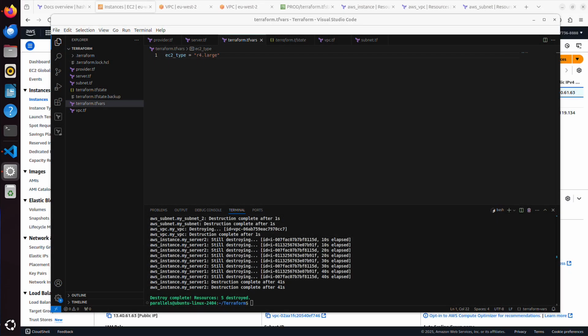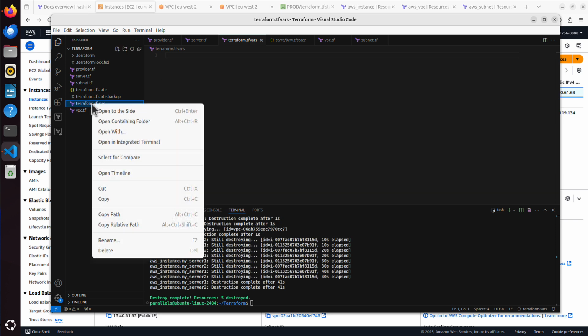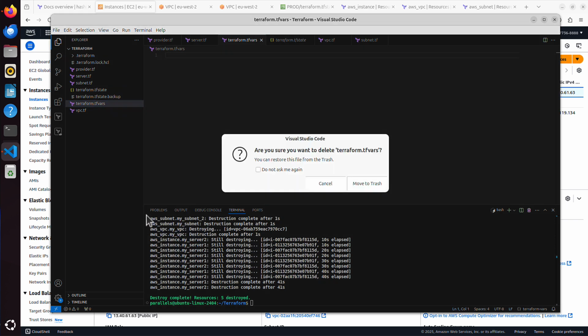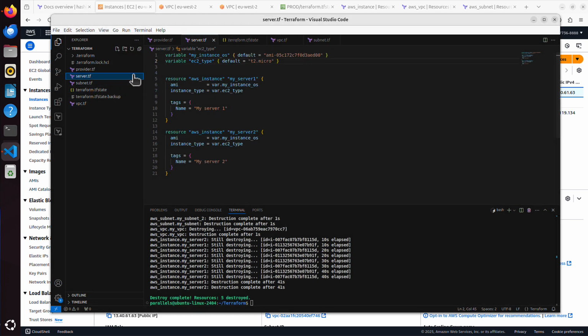Now let's say I want to create not one, but I want to create 100 servers in Terraform. Yeah? How do I do that? Well, maybe first of all, let's get rid of that. I don't want to have them as R4 large. Or maybe you know what, I will just remove the entire file. We don't need it anymore. Move to trash. So T2 micro is our free tier default value for the instance type. Okay, and now I want to create 100 servers, yeah? Somebody might say, yeah, Marek, you just have to copy this like 50 times and it will give you 100 servers, yes? Well, that might be the solution, yes, but definitely not something we want to do in Terraform.